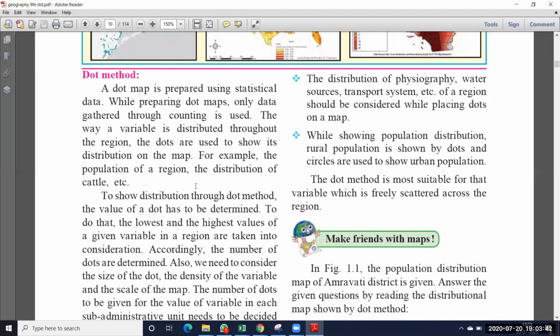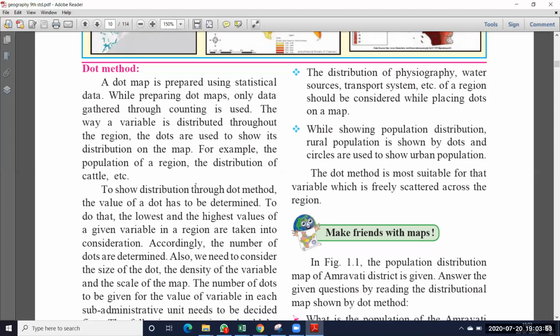So in Aurangabad district, they are indicated with dots. 1,000 dots are used for the 1,000 people. That means one person has one dot. So like that, they show the population also in distributional maps using dots.